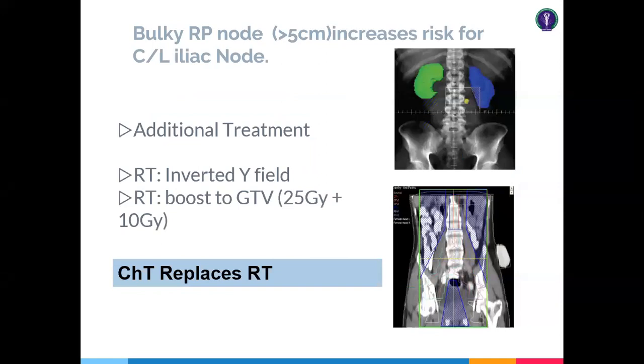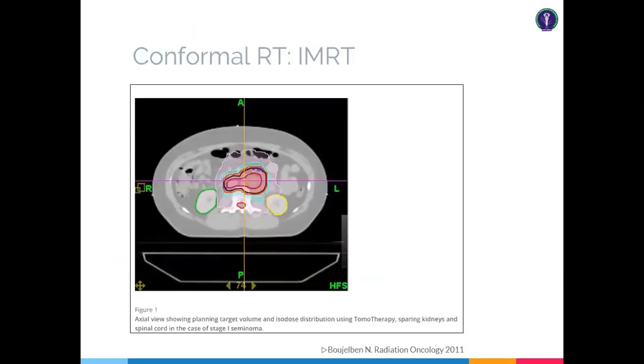And also previously we used to treat the 2B or 2C cases, where the bulky lymph nodes, like node size 5 centimeter, were treated with the inverted Y field. Inverted Y field means bilateral pelvic lymph nodes along with the PA field. So it's a kind of Y in the opposite direction. But nowadays, chemotherapy replaces RT, so we avoid RT. Chemotherapy will be sufficient in this case of bulky lymph node disease.